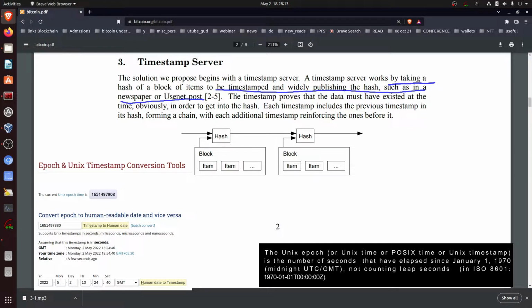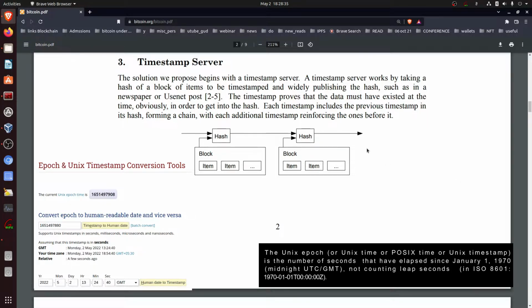So in the previous paragraph, when I had spoken on transactions, I had mentioned that digital signatures provide a way to mathematically prove to the sender or receiver that he has sent this or he has received this. So all these transactions have a timestamp enabled on them, and this is what is mentioned here.